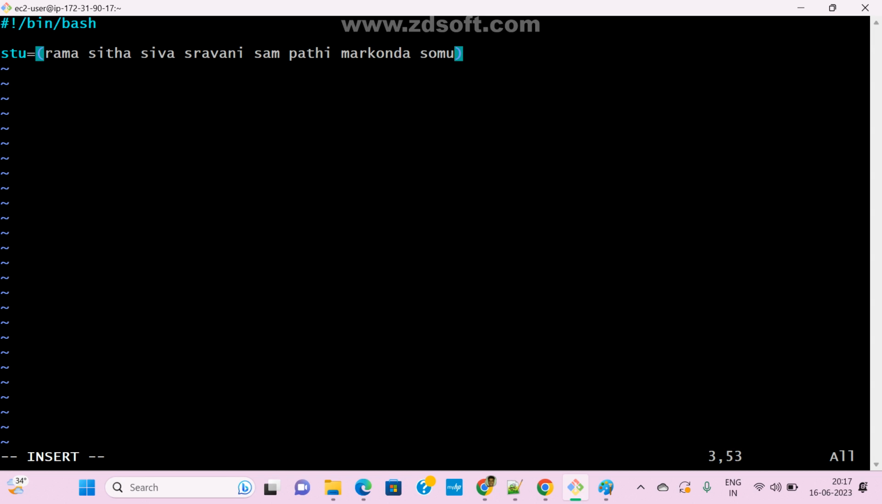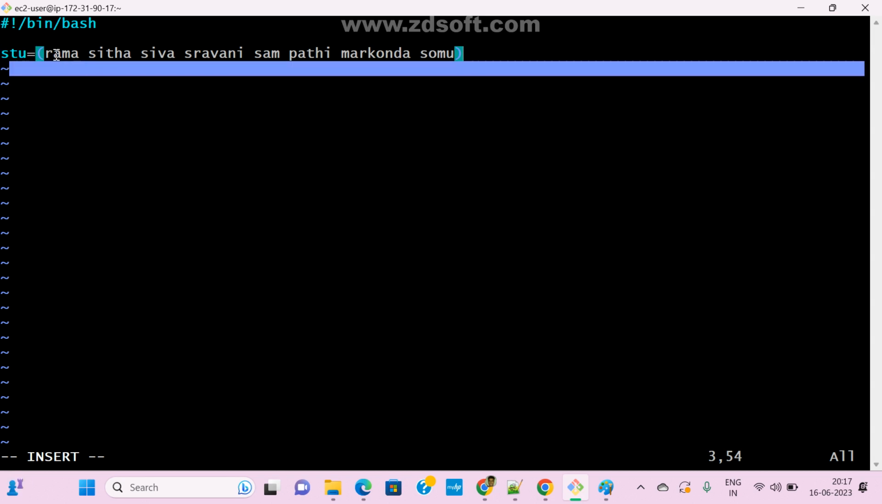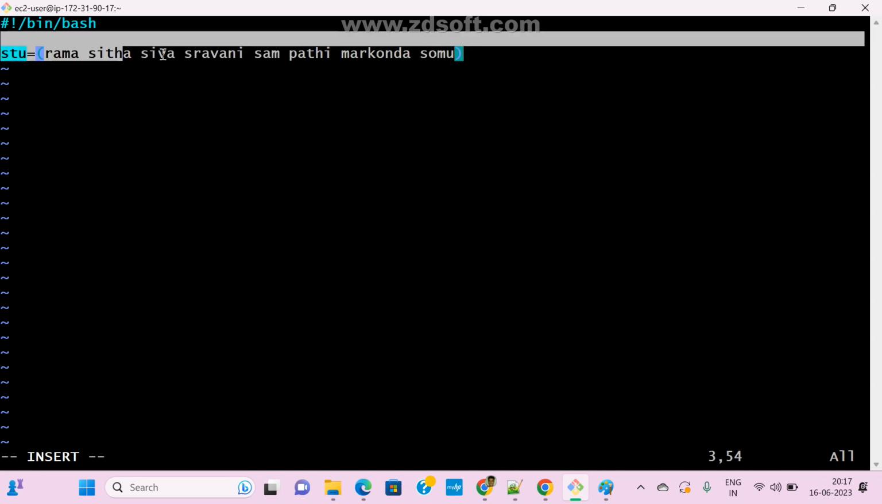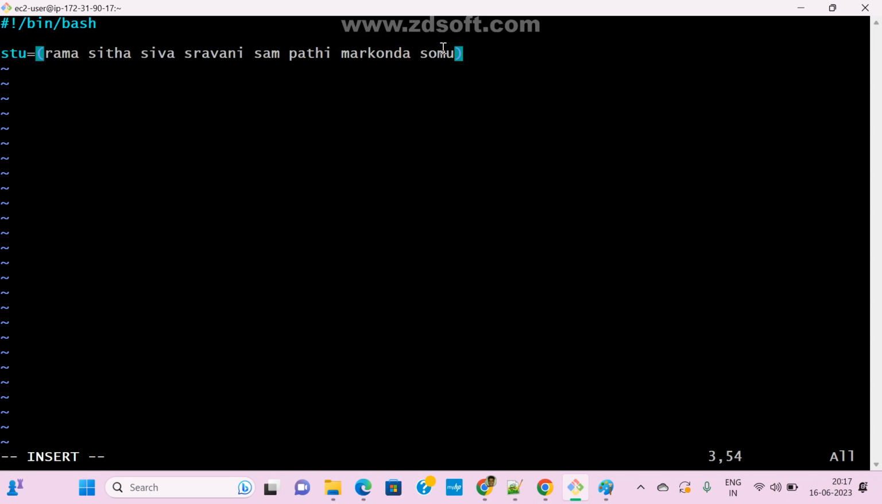I passed. Now see here, this is my name. Under this name, this is my array name. How many elements did I pass? How many values? 1, 2, 3, 4, 5, 6, 7, 8. So what is the index? This is 0, this is 1, this is 2, this is 3, 4, 5, 6, 7.